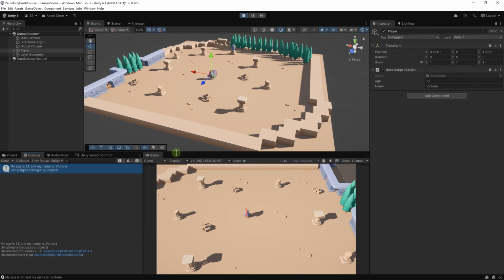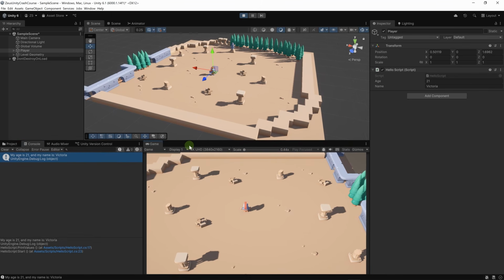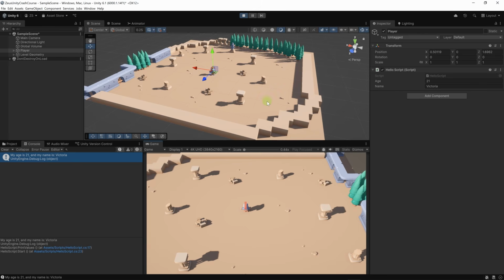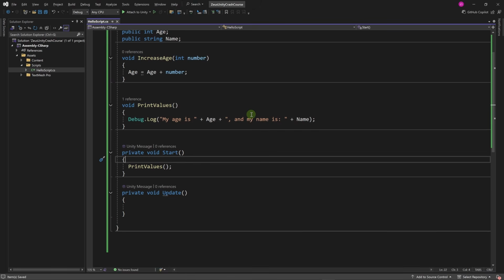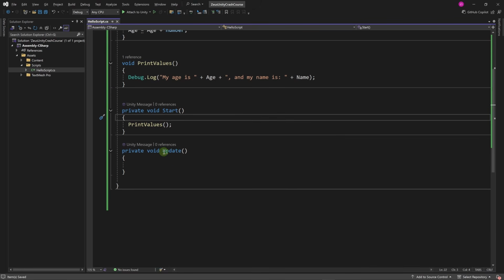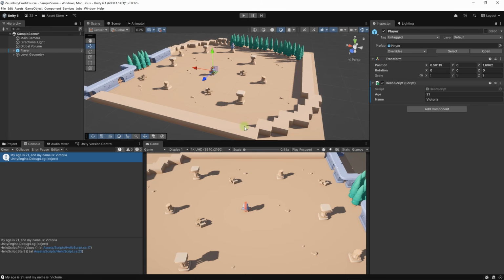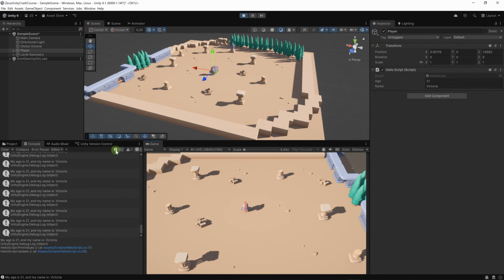Now let's explore another method or Unity callback that Unity calls on every game object. It's the Update method. Here our game is running right now. If we go to stats, we can see that the game is running at approximately 60 frames per second. In every frame, Unity will call Update on all the components, on all the game objects in our scene. So let's go back to our script and let's define the Update method. I already defined it here. Let's call PrintValues here. So I'm going to cut here and paste it here. Then let's go back to Unity. I'm going to hit play. And here you can see that we have a ton of messages.